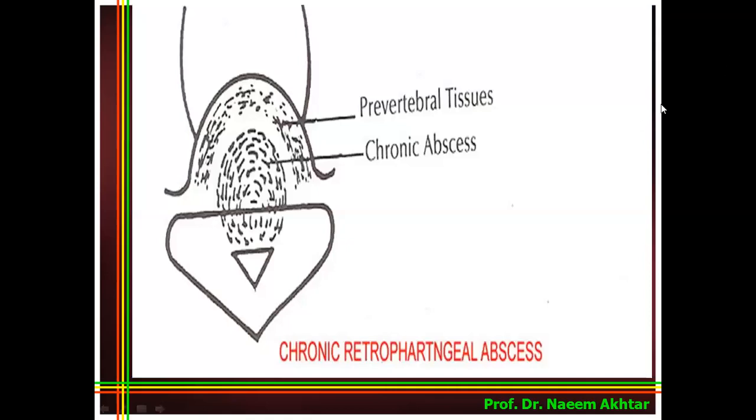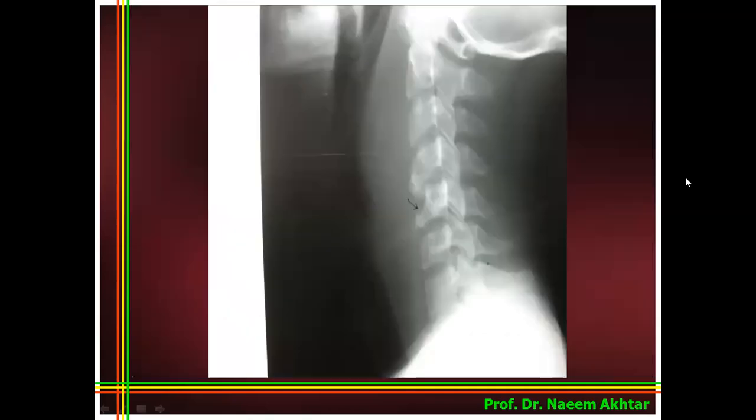Now you can see here, this is the vertebra, this is the posterior pharyngeal wall, and this abscess which has formed in the retropharyngeal space has pushed the posterior pharyngeal wall anteriorly in the midline. This is the cervical vertebra, this is the abscess, and you can see the black arrows denoting the erosion of the cervical vertebra. And you can see there is a straightening of the cervical spine as well due to spasm of the neck muscles.